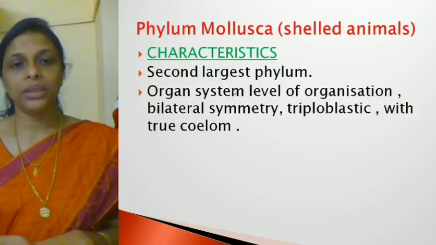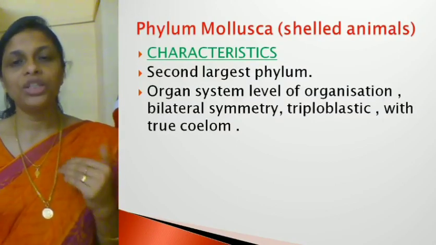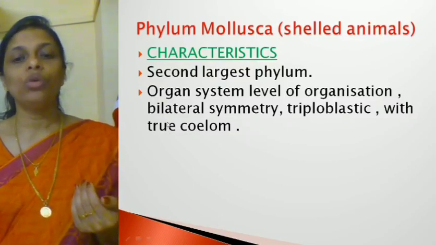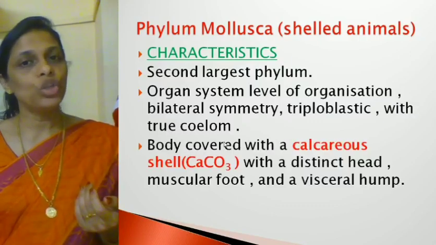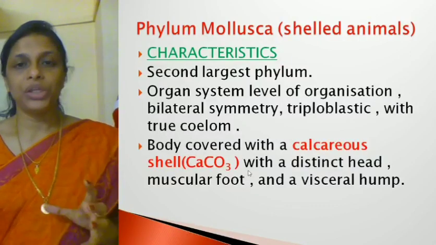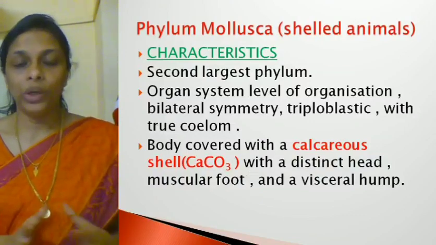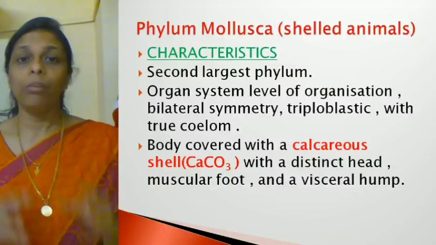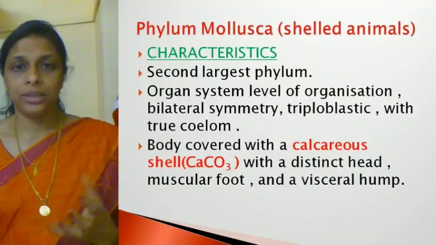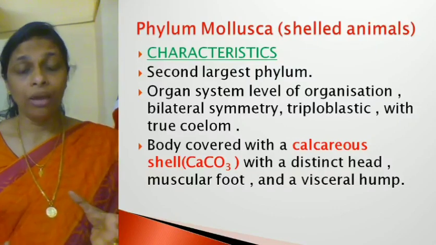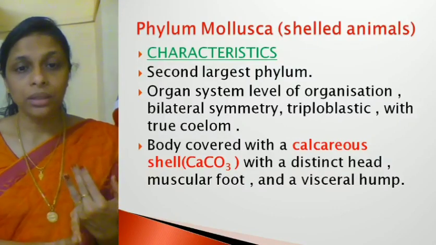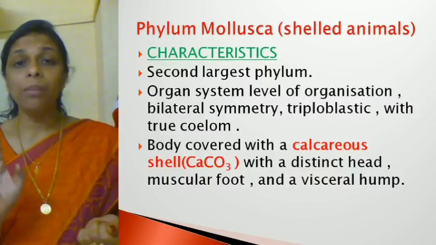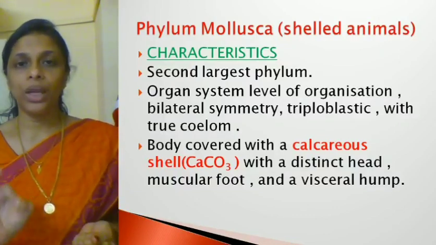Now here also the general characteristics, as you all know, I need not repeat all of them. They exhibit organ system level of organization, a triploblastic body wall, bilateral symmetry, and they have a true coelom. Now, the distinct or unique feature: the body of molluscs is covered with a calcareous shell, meaning a shell made up of calcium carbonate. The body is divided into head, a muscular foot, and a visceral hump. The visceral hump is a unique feature found in Mollusca.